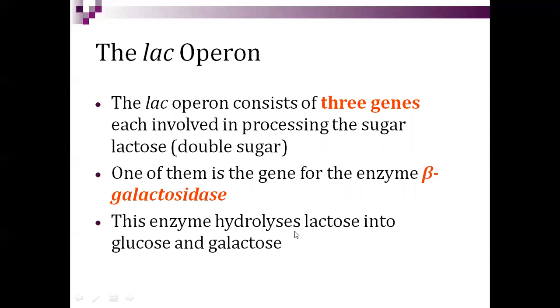This enzyme hydrolyzes lactose into glucose and galactose. This is the main function. So you can write down in your class notebook what is the function of the lac operon. The function of the lac operon is the processing of sugar lactose, and beta galactosidase hydrolyzes lactose and produces glucose and galactose. These are helpful for several biochemical processes.